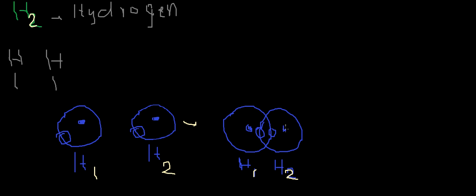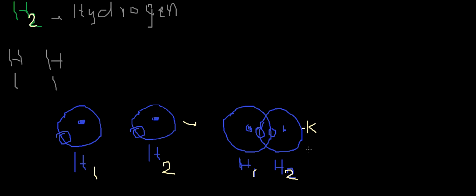Now the H2 atom is partially using the electron given by H1, and hence it is now stable, as it has two electrons in the outermost shell, that is the K shell, the smallest shell. A similar case is happening with the other atom.